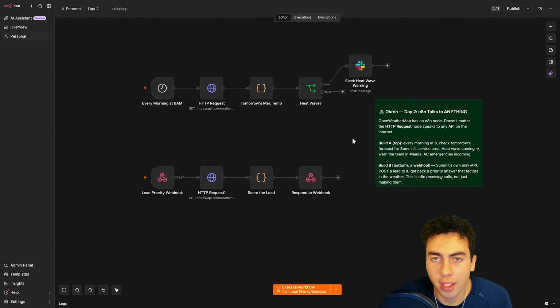Two ideas today, the API and the webhook. And by the time we're done, "there's no node for that" stops being a wall that stops you, and just becomes a slightly annoying inconvenience. Let's go. So a quick recap of yesterday. Summit's leads got captured, flagged, and routed fully automatically. Today we're going to teach that exact same system something it has absolutely no idea about right now. The weather, using a tool that doesn't have a single button anywhere inside n8n.